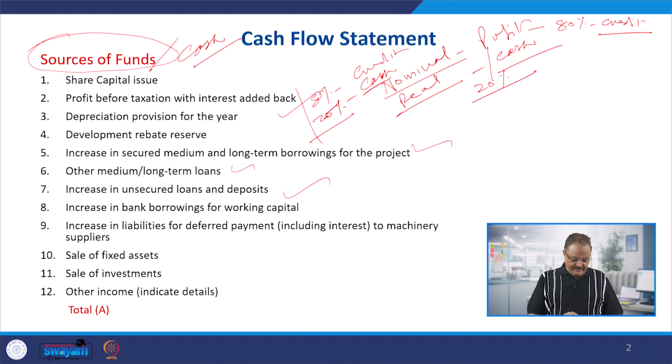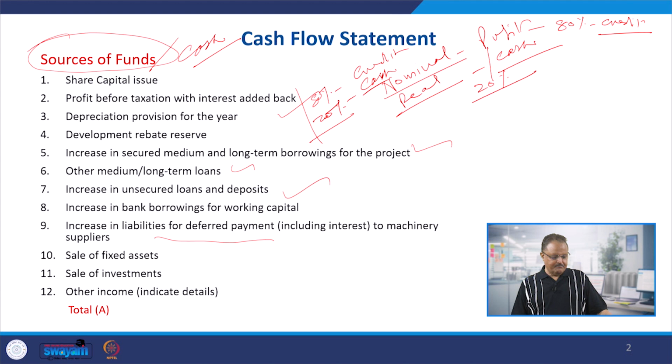And increase in liabilities for deferred payments. For example, we have bought any machinery, plant, or supplies on credit. It means we assume that much of the cash is not immediately required to be paid to the supplier. So that cash is going to stay with us. So any credit supplies may be termed as an inflow of cash.